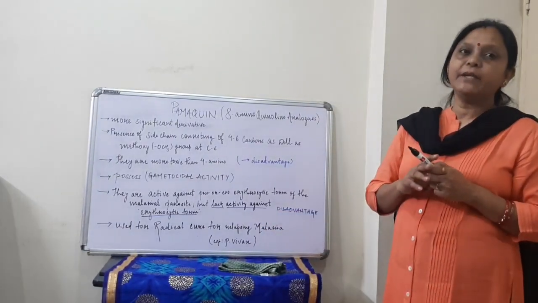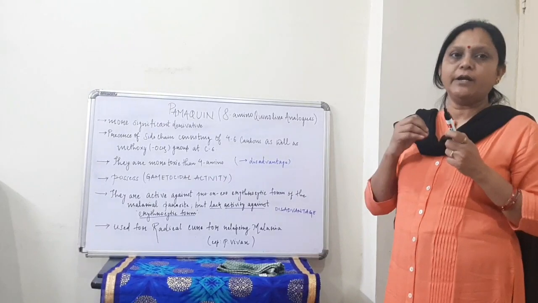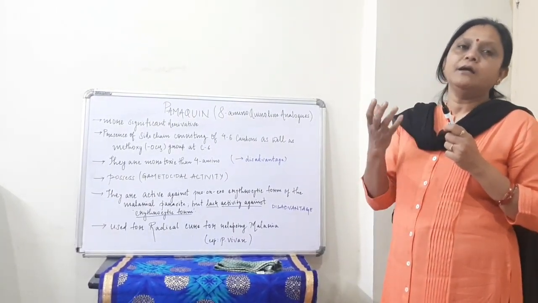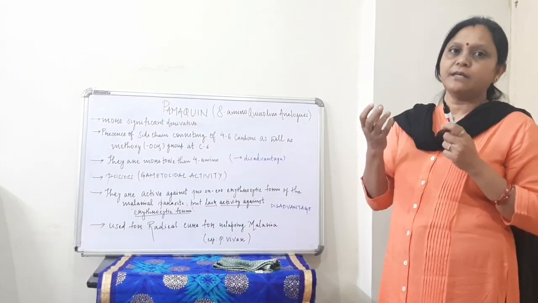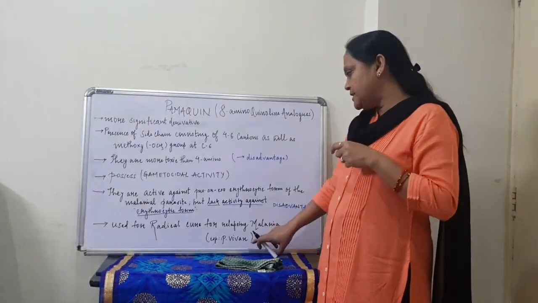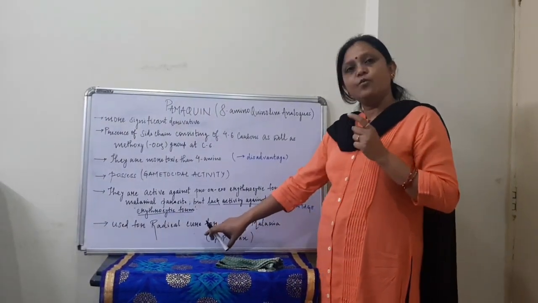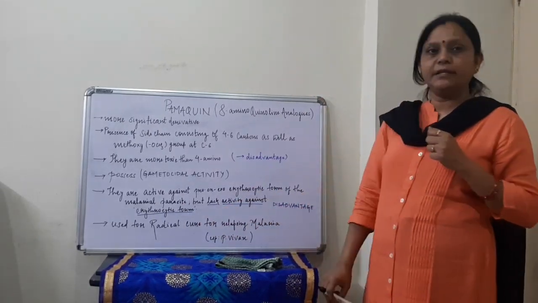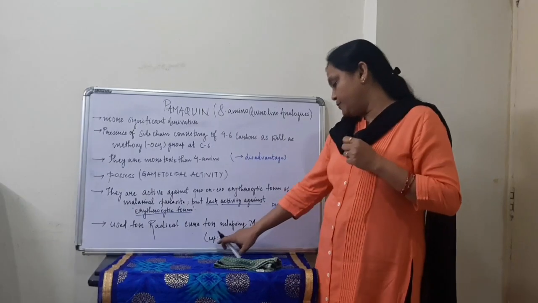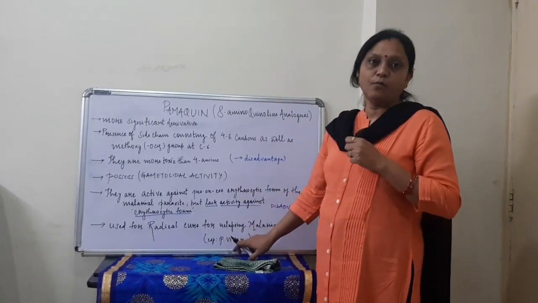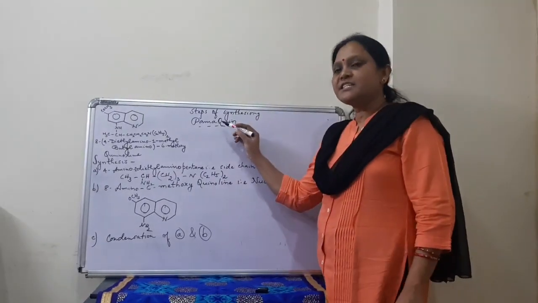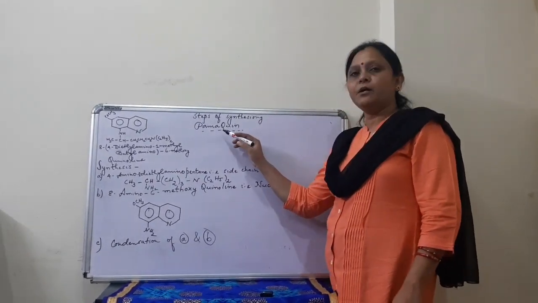Many times without giving any warning to the body, we find that malarial symptoms occur in the host. So pamaquine is the only drug which has the radical cure for relapsing malaria, especially of Plasmodium vivax. Now we start with the steps of synthesizing pamaquine.